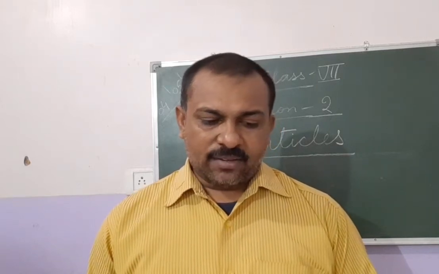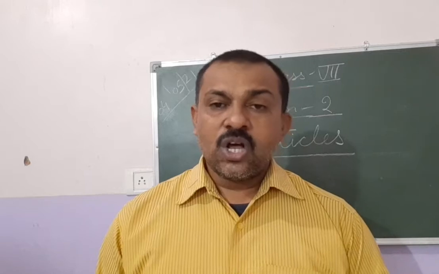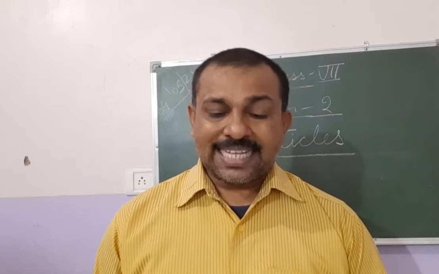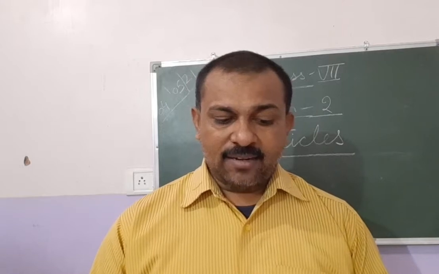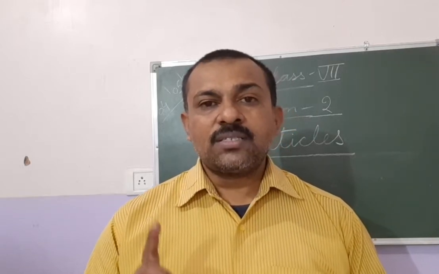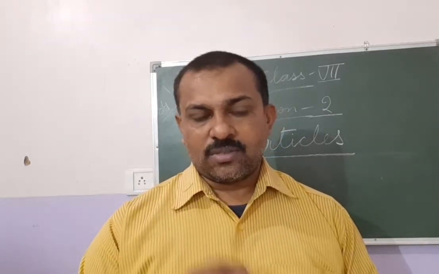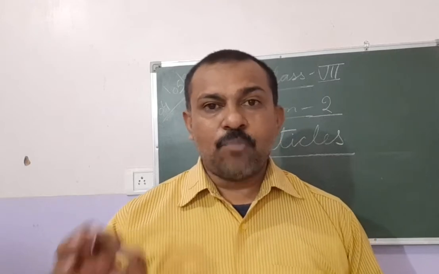Now, a and an are indefinite articles in English. They are used before common, singular, countable nouns. That is important. Common noun, singular in number, and countable, just like a boy.